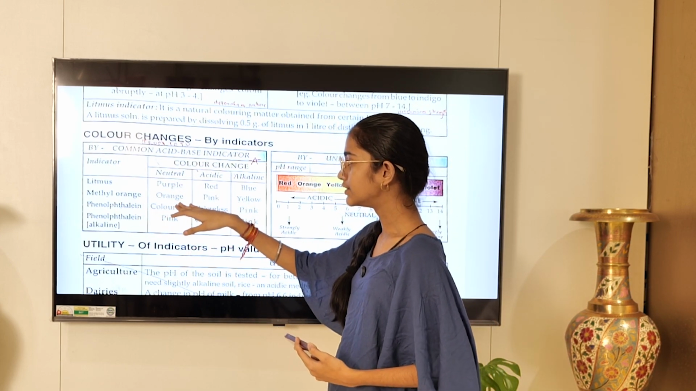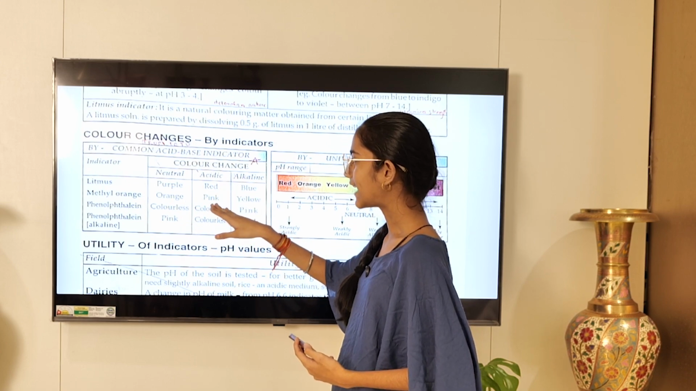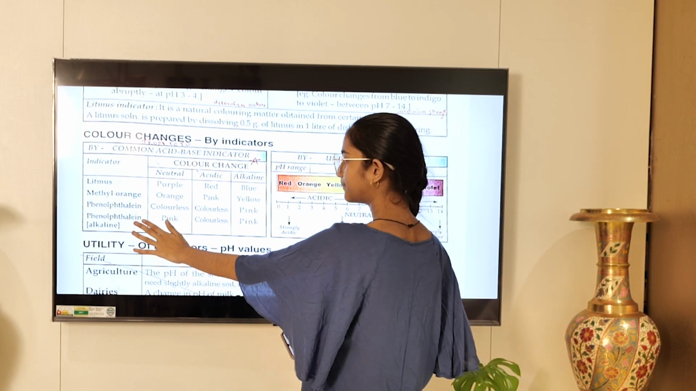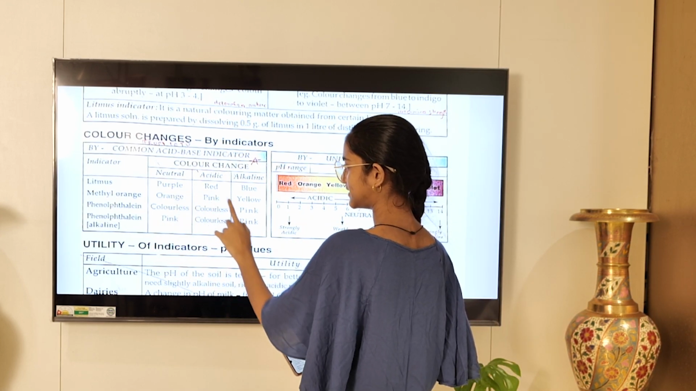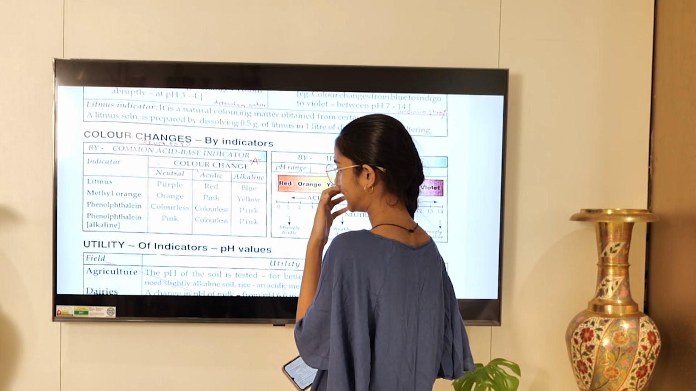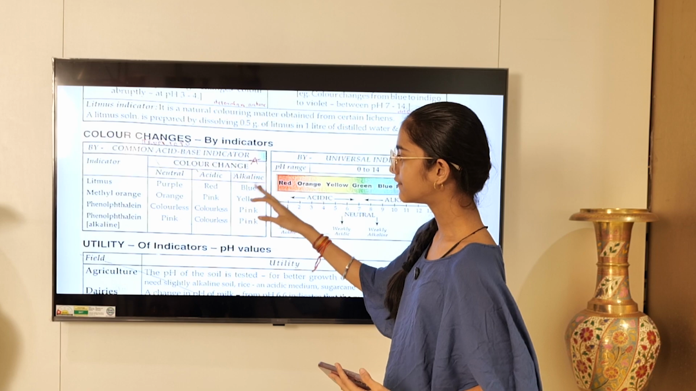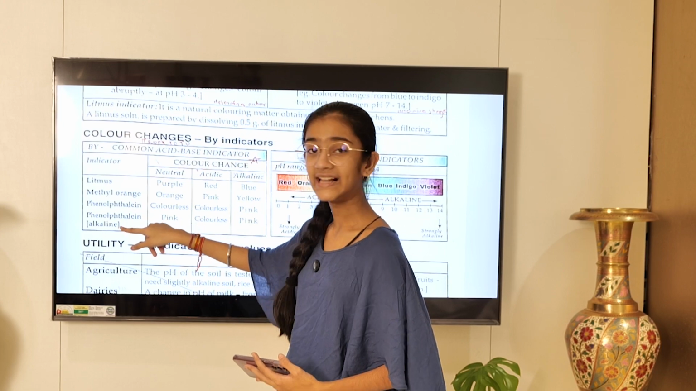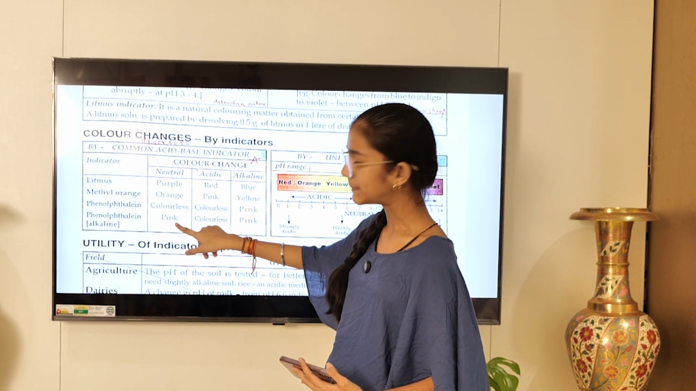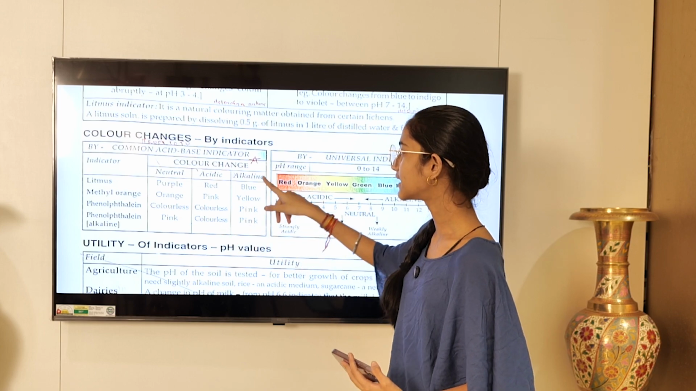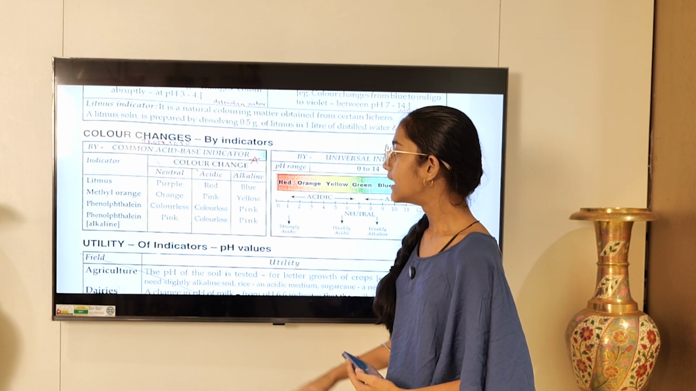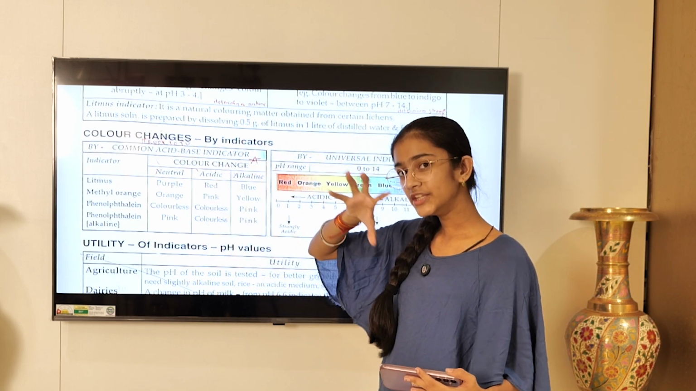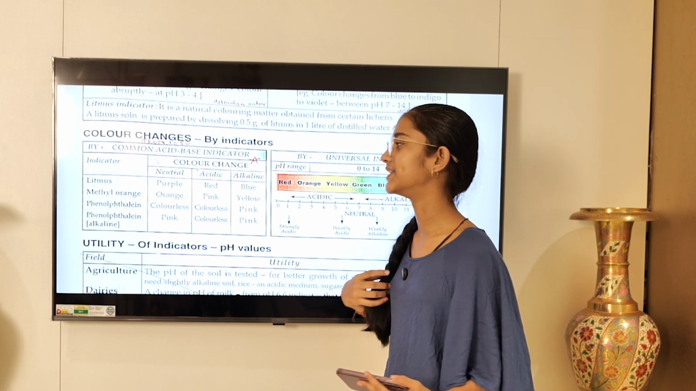Methyl orange when in neutral gives orange, when in contact with acidic substance gives pink color, and alkaline gives yellow color. Phenolphthalein, it is colorless in neutral and acidic, but is pink when alkaline. So from this we understood that phenolphthalein is pink when it is with an alkaline substance, and it will remain colorless with neutral, colorless with acidic, and pink with alkaline. Now this sort of shows that neutral comes somewhere between acidic and alkaline, that is why it stays colorless.